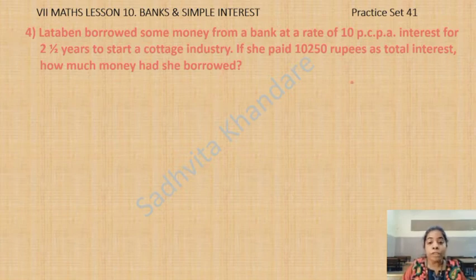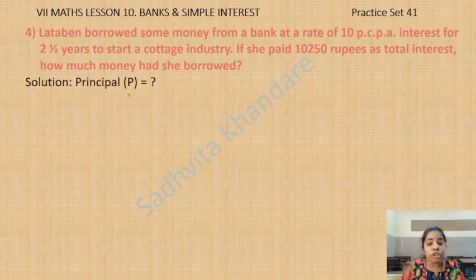Okay, how much money she borrowed is not given, which means the principal is not given to us. We know the rate of interest, we know the time. We'll have to convert this time into an improper fraction, children. This is a mixed fraction and this is interest. It is given there. So let's write the information and start.